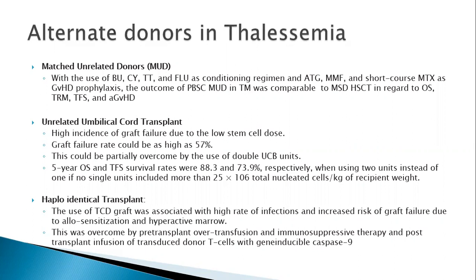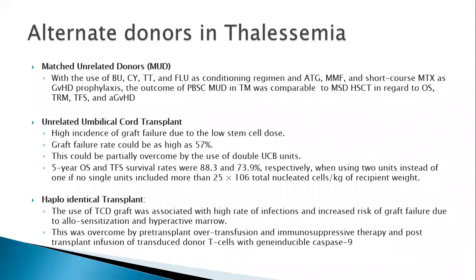In such cases, we can think of other donors, matched unrelated donors, where previously these patients had an increased risk of graft failure or GVHD, but now with effective GVHD prophylaxis with ATG, MMF, and short course methotrexate, the outcome has become comparable to the matched sibling hematopoietic stem cell transplant in terms of overall survival, treatment-related mortality, thalassemia-free survival, and acute GVHD.